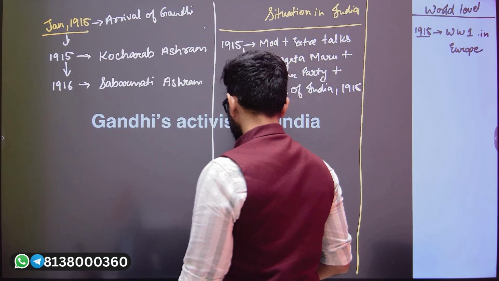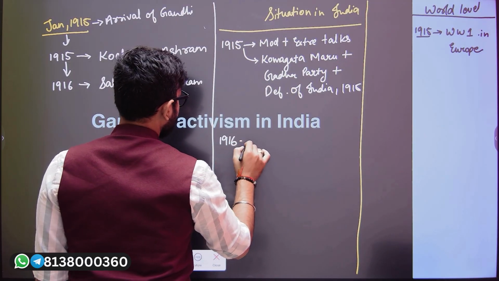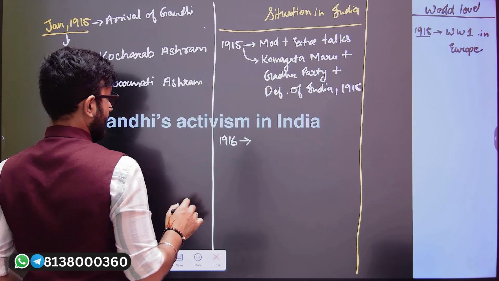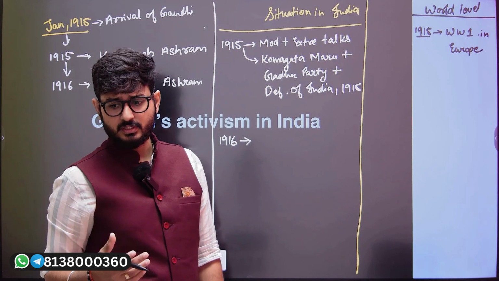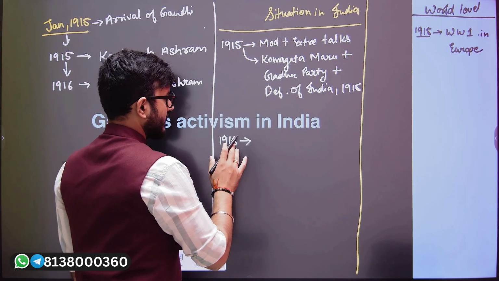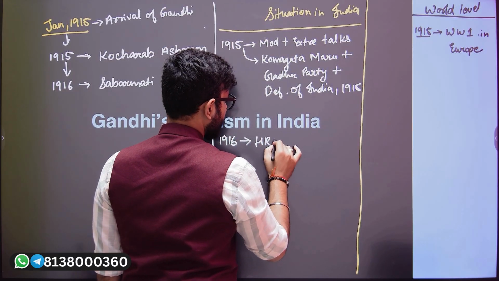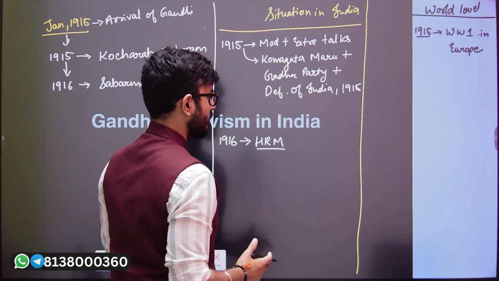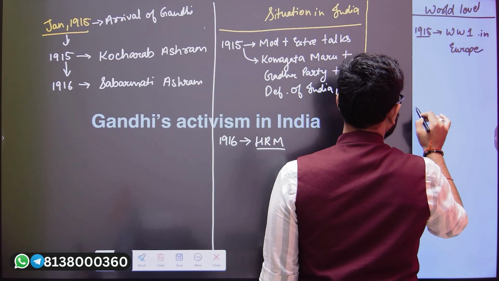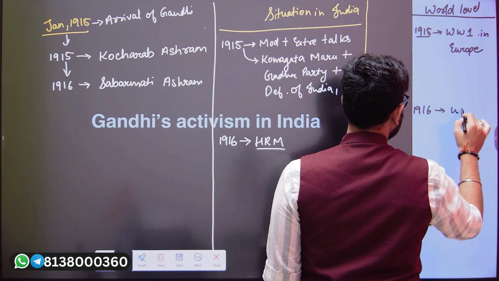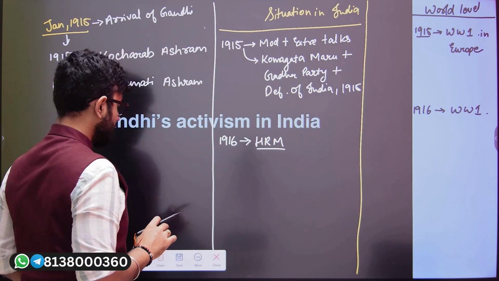Now, after this, in the year 1916, Gandhiji established his first ashram, that is the Sabarmati ashram, independently of the Kochrab ashram, which was basically a donation kind of thing. So in 1916, when the Sabarmati ashram was established in India, one movement that was initiated was the Home Rule movement. At the world level in 1916 also, World War One was continuing at that point of time. So in 1916 there was the Home Rule movement also.